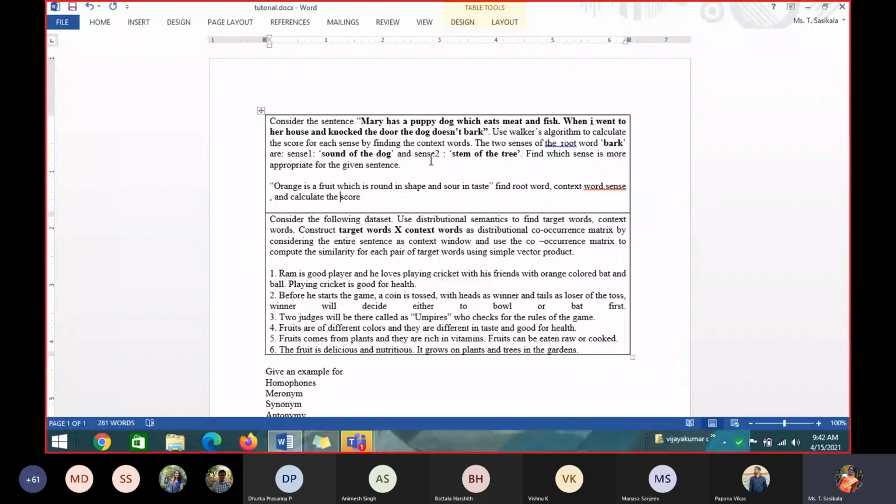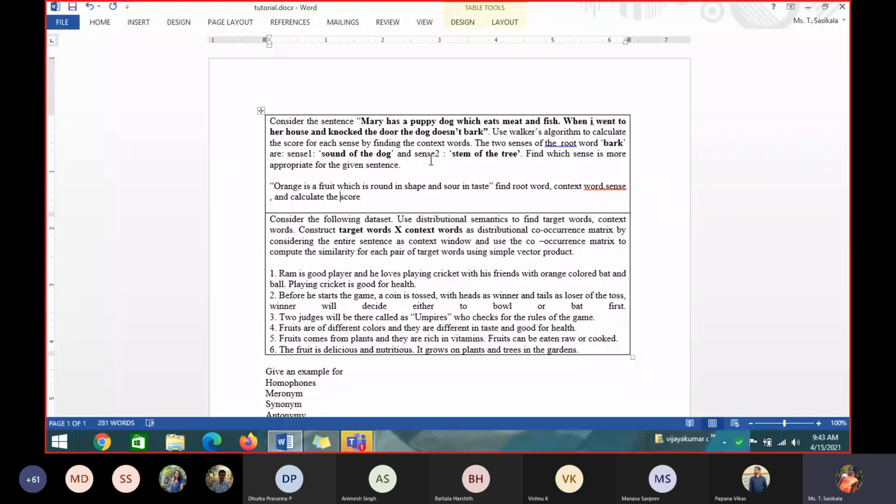Whichever sense has the highest score, that sense is appropriate for the given sentence. We have seen an example, right? What example did we discuss in that slide? Money, bank, 8% per annum. That is an example we have seen, right? Please tell yes or no. Yes, ma'am. If you have any doubts, you can look into the slides. I have already posted the slides in the file section, so do the first problem.